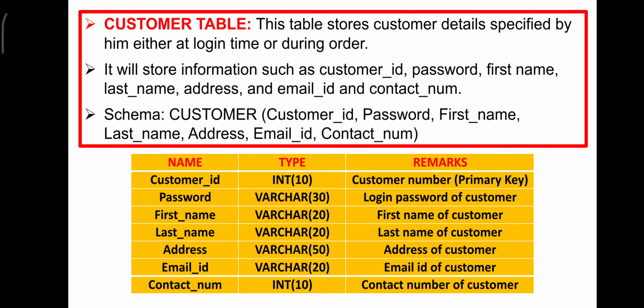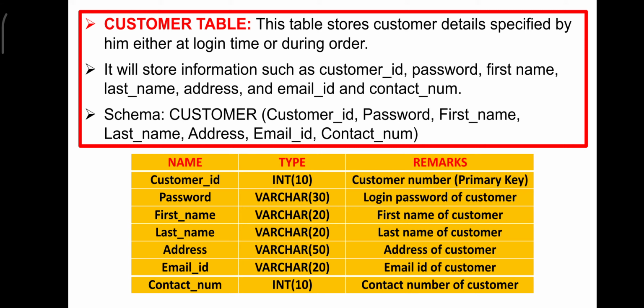Password, a maximum of 30 characters, and first name maximum of 20, last name maximum of 20, address, because address will have the street name, the location, the pin code. So the maximum address of the customer is set as 50 and email address 20, contact number 10. This is the third table, which is the customer table.